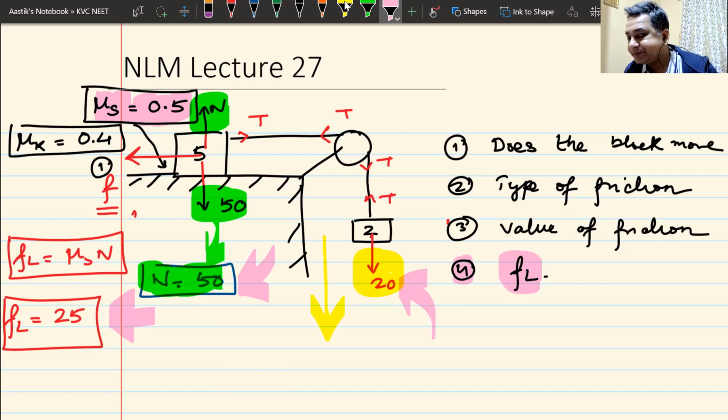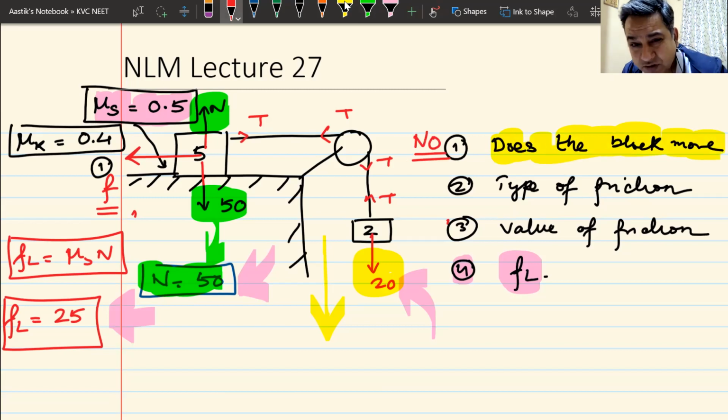No, this block cannot move. Does this block move? The answer is definitely no. This block cannot move because the force which is trying to move it is less than the value of limiting friction. Do we understand this?